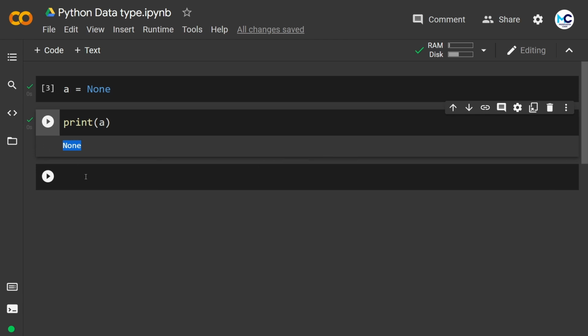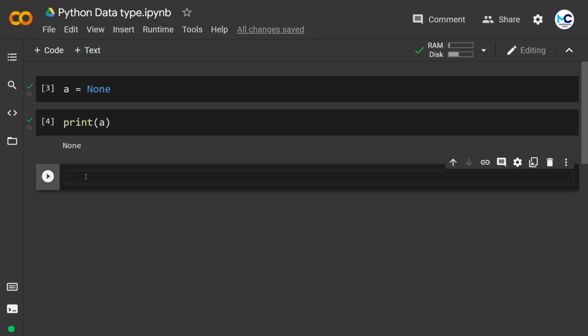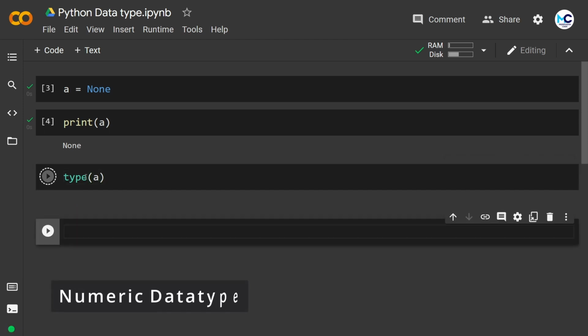If I want to check the data type of any variable in Python, I can simply use the type function. It's an inbuilt Python function that allows us to check the data type for all the variables and values. Here I got NoneType in the output. Now let's move to the numeric data type.